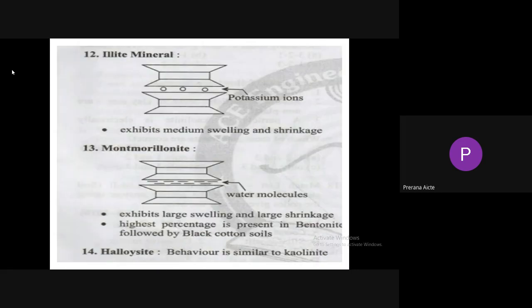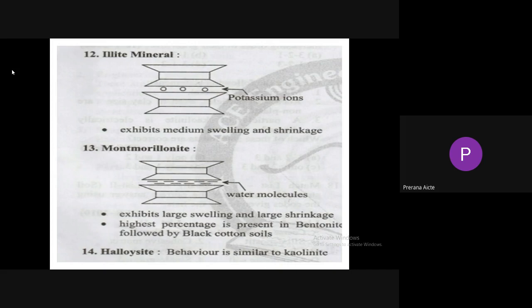So if we come to montmorillonite clay mineral, it exhibits large swelling and large shrinkage. It consists of a 1:2 clay mineral. That means the gibbsite sheet, alumina sheet, is sandwiched between two silica sheets. The top silica sheet, bottom silica sheet, and in between, the alumina sheet is sandwiched. So these two structural units are not bonded by hydrogen bond. There is no bond between two structural units. That's why, because of high net negative charge on the clay surface, it allows the water to pass through the lattice structure of the clay mineral.